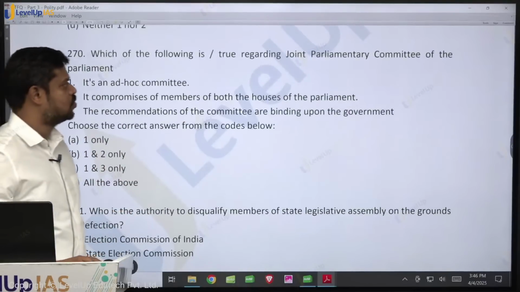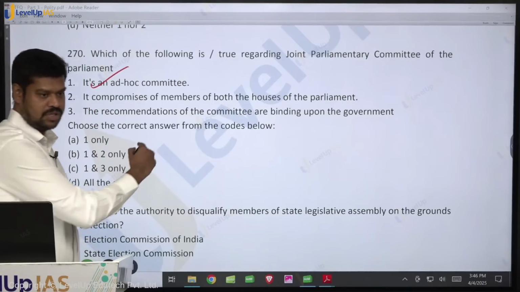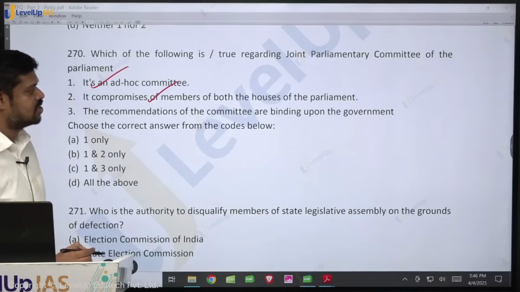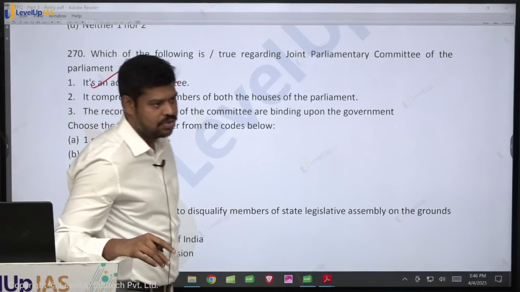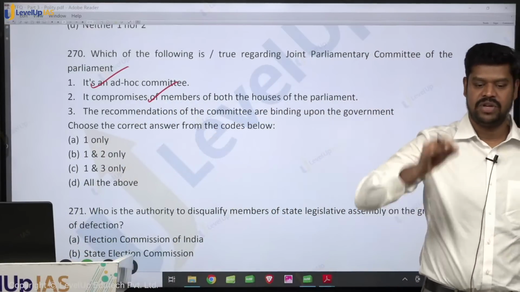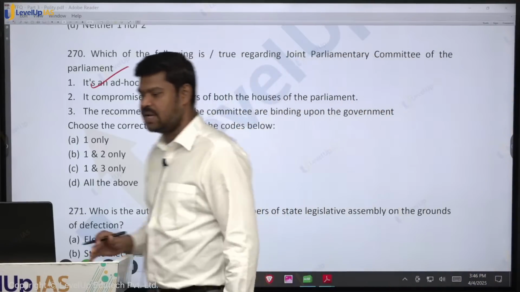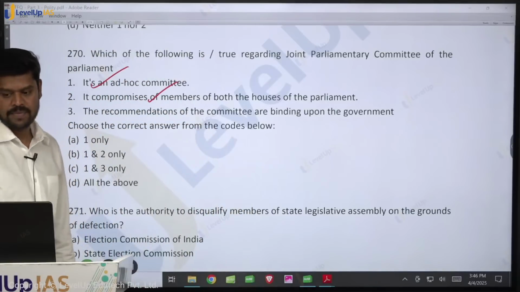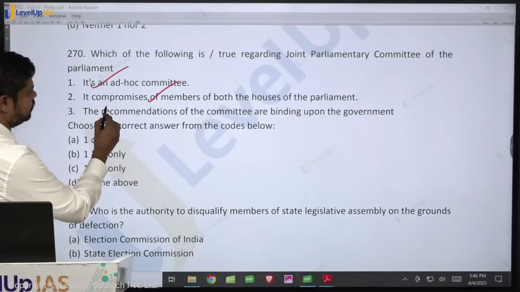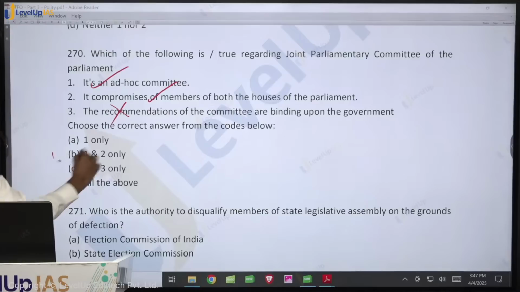Which one of the following is true regarding the joint parliamentary committee? It is an ad hoc committee. Is it an ad hoc committee? Of course it is an ad hoc committee. It comprises members of both houses of the parliament. Is it true? Yes. The recommendations of the committee are binding upon the parliament. Is it true? Not only that of the joint parliamentary committee, the recommendation of any of the parliamentary committees is not binding upon the government. They are merely a recommendatory body. So what is the answer? 1 and 2 only.